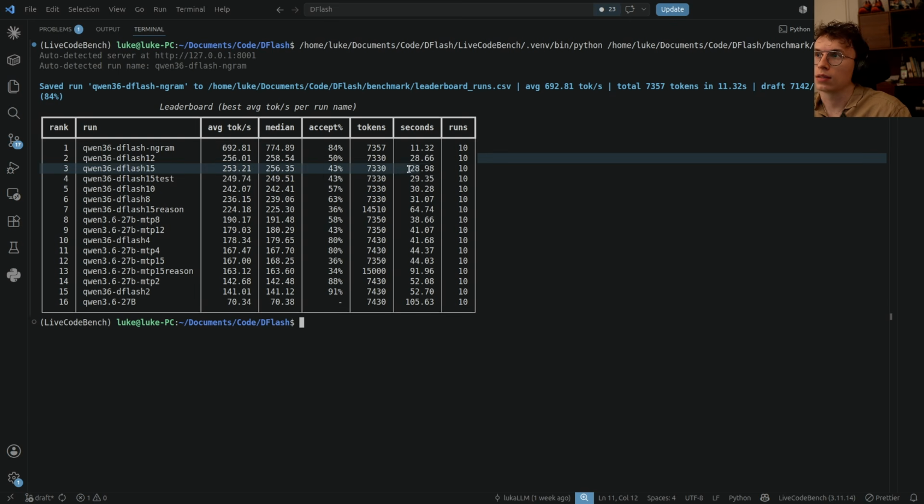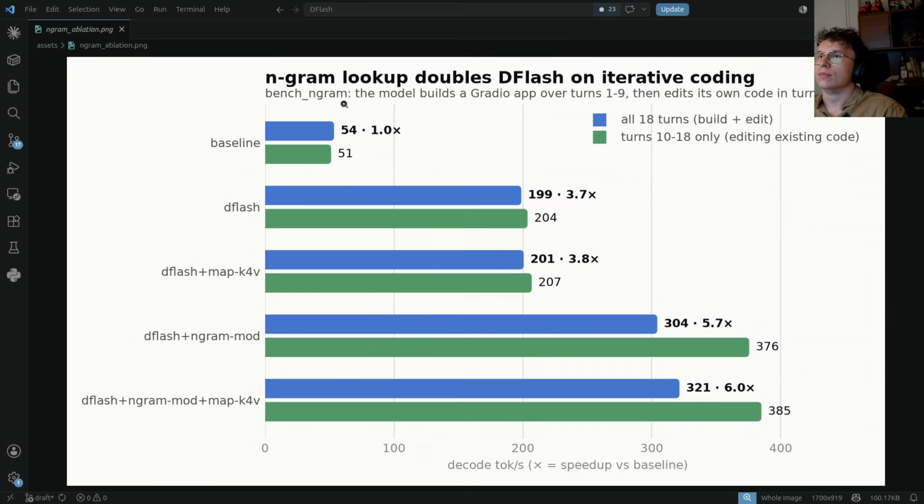We can see here that technically 12 was the best, but it's just by 3 tokens. As there are multiple processes running sometimes when I run this test, because I need to use the PC, I still use 15 for most of the tests because I want to see the maximum capability. Because it's diffusion, and we know how it works from my other videos, there is not that much overhead between 12 and 15. Okay, so these are the results. I put it for all 18 turns with a build, or just for the turns, so editing existing code.